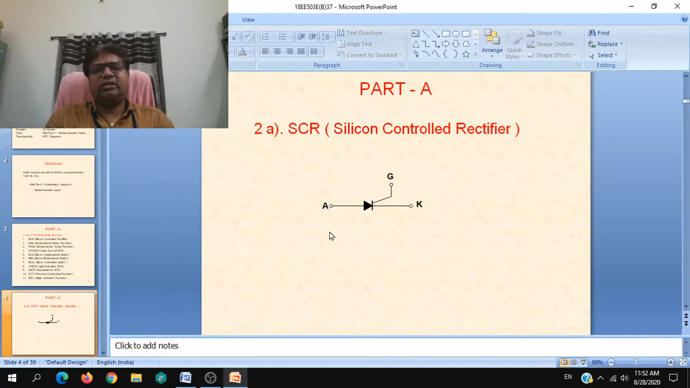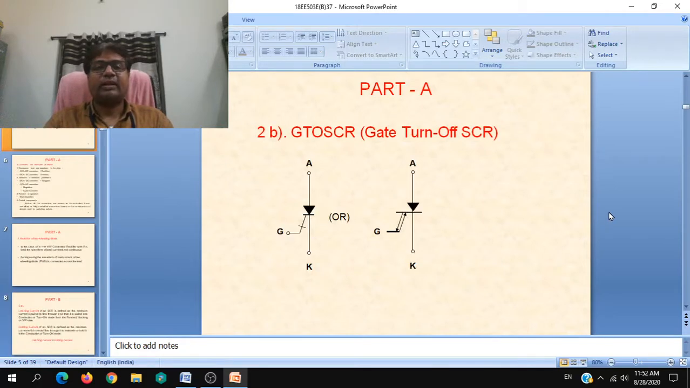Compulsorily you have to indicate all the terminals, anode, cathode. The difference between a diode and SCR is that towards the cathode you have to put a line at the cathode and connect to another terminal, G or gate. So this is the symbol of the SCR.